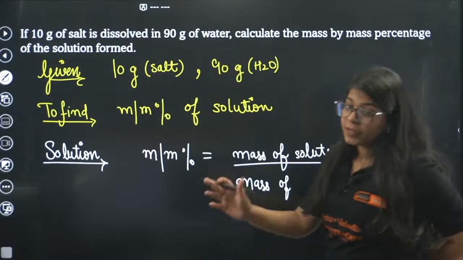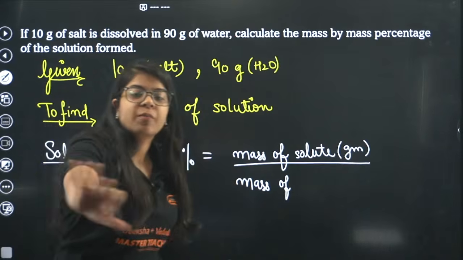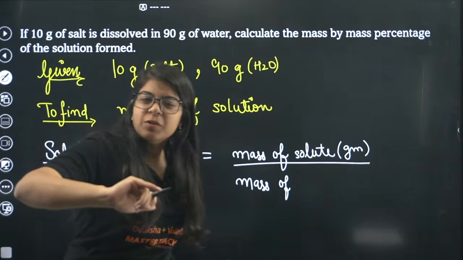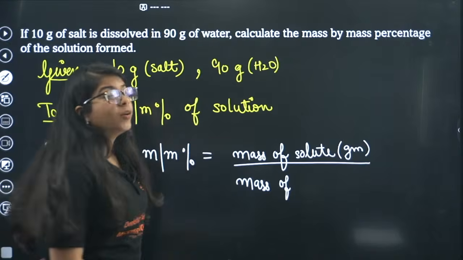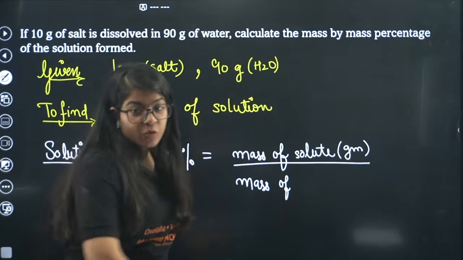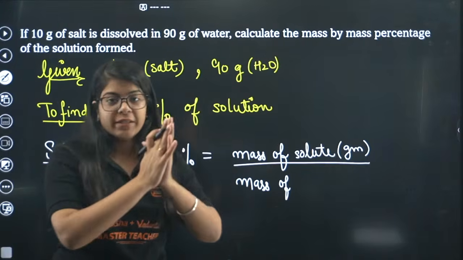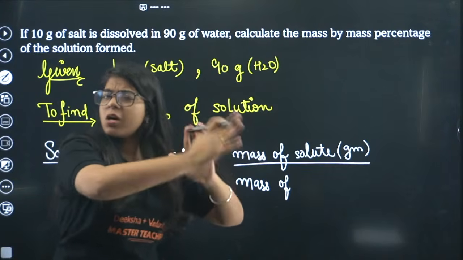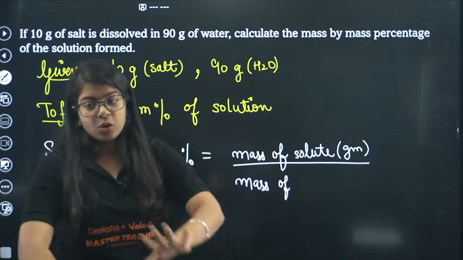So ma'am, you made it very clear that here we don't talk about the solvent. We don't talk about the person who takes so much space, right? So we talk about the overall thing, the overall team. The team is salt and water mixed together. So we talk about salt because it is a minority in this solution, and we talk about the whole solution.